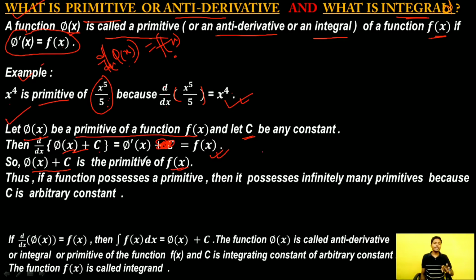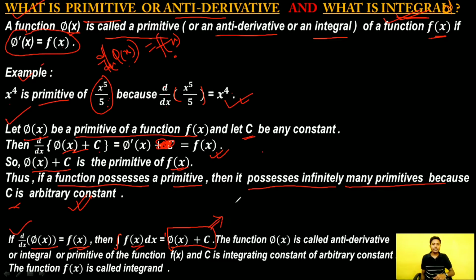So we can easily conclude that if a function possesses a primitive, then it possesses infinitely many primitives, because here c is an arbitrary constant. If d/dx of phi x is equal to f of x, then we can write that the integration of f of x dx is equal to phi x plus c. Here this phi x plus c is called the primitive or antiderivative or integral of this function f of x, and this f of x is called the integrand.